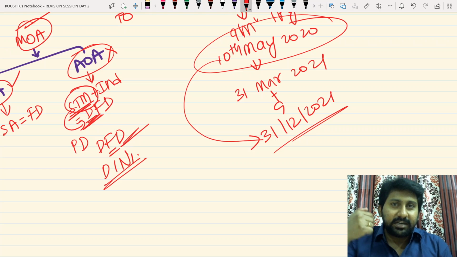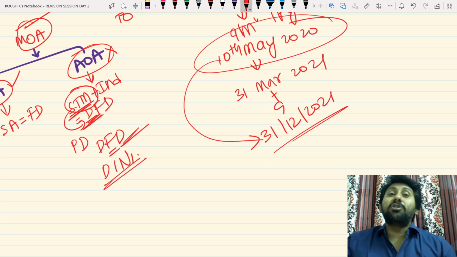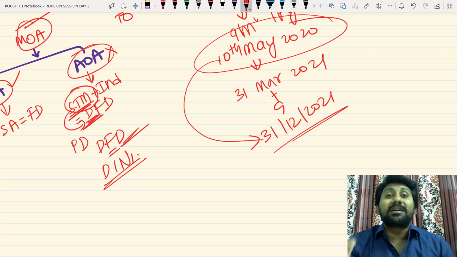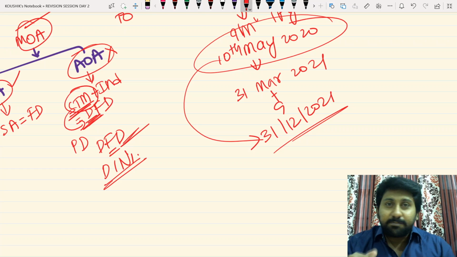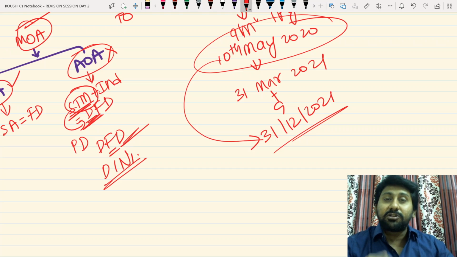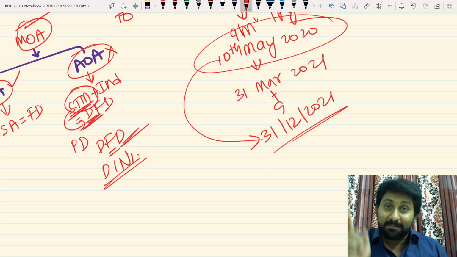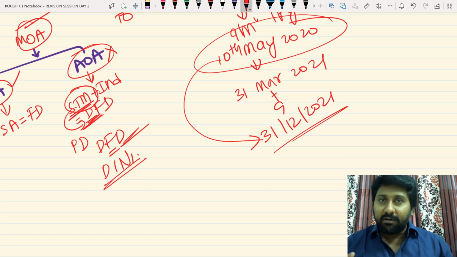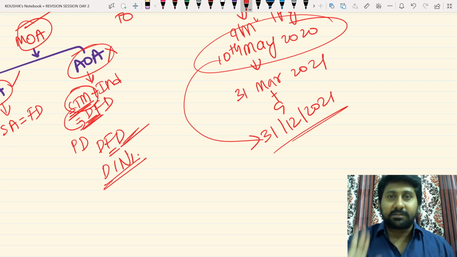I'm a person who is a driver, or a person I'm an owner. That means if the driver is not appointed, we assume that the person who purchased the car will drive the car. If this presumption is right in case of a car, why can't the government make the same presumption in case of a company? Tell me, I purchased a car, I didn't appoint a driver, then I will drive the car is a general presumption of the public.